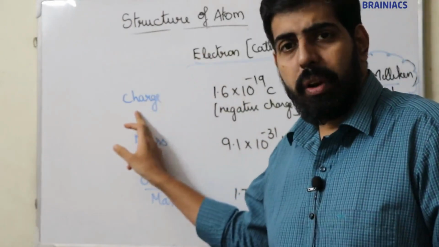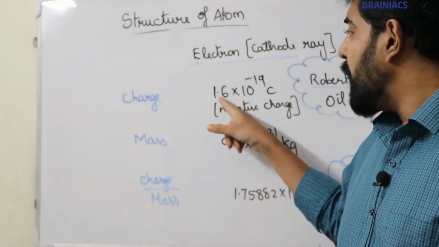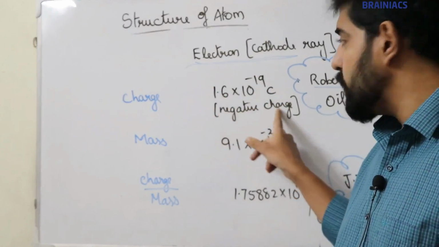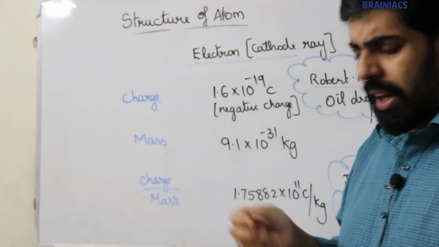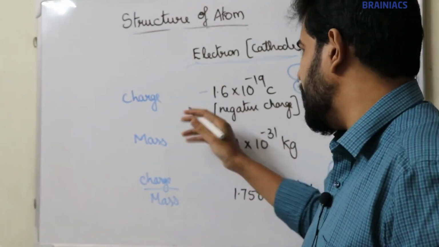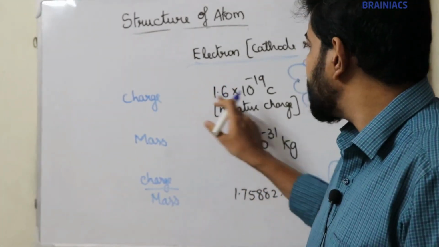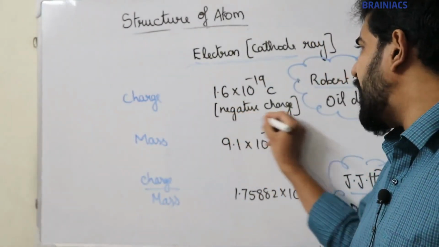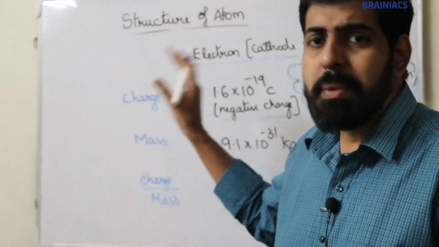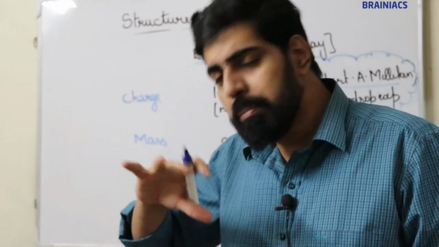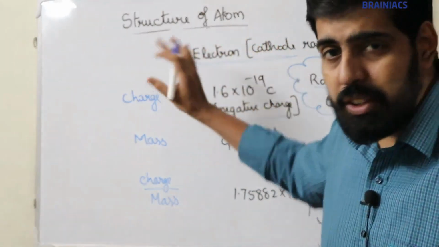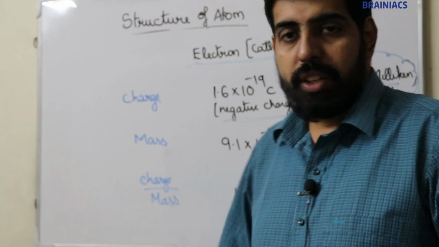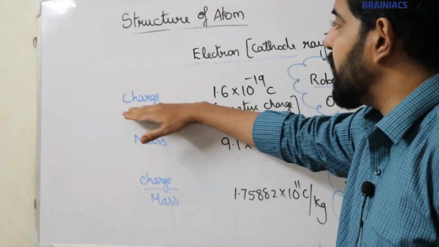Now the charge of electron. Charge of electron is 1.6 × 10^-19 coulomb. Actually electrons have negative charge, so you can write it as negative, or 1.6 × 10^-19 coulomb. Electron has a negative charge, we know that. So we are going to discuss some important values of cathode ray or electrons. Actually cathode rays are known as electrons. Now the first one is the charge of cathode ray or electron.